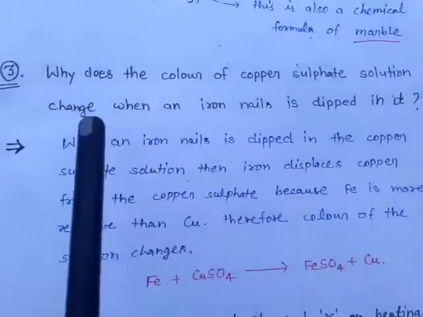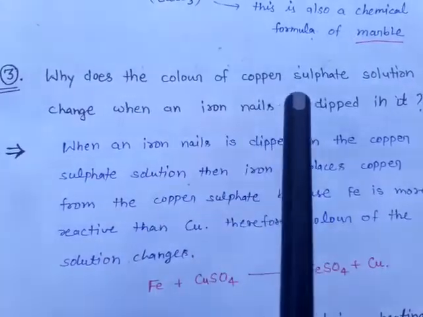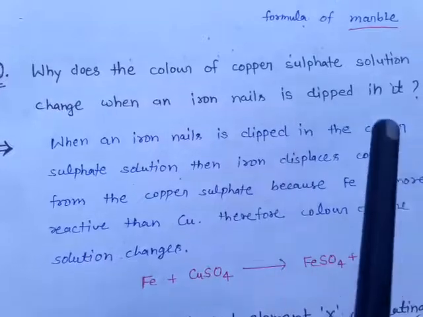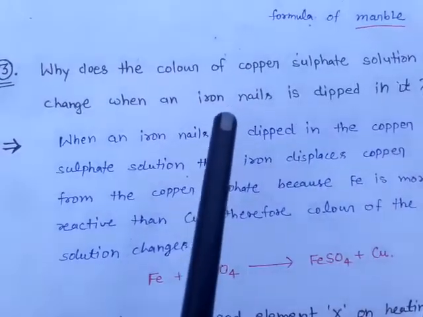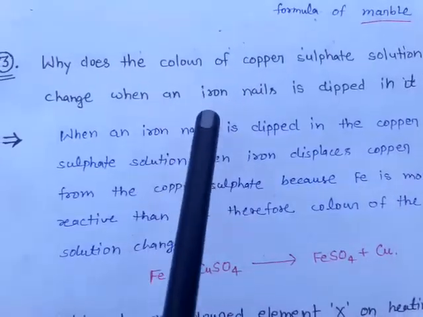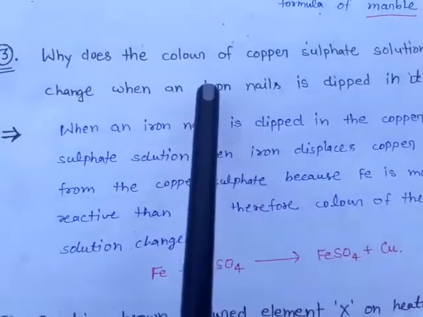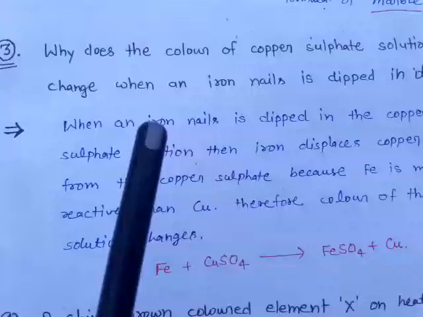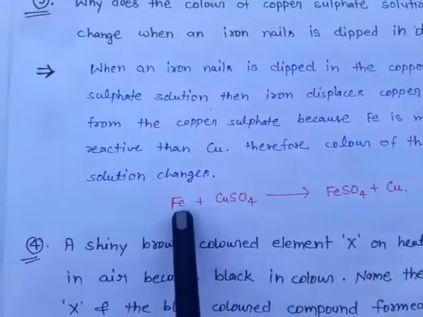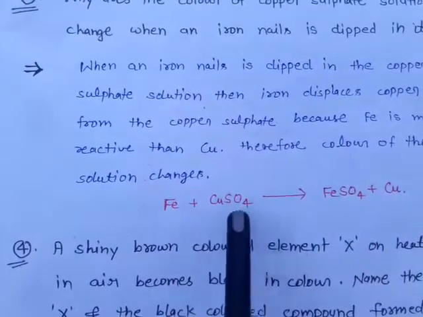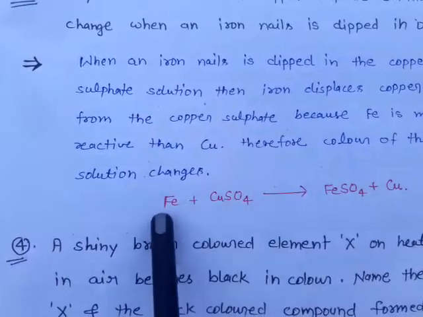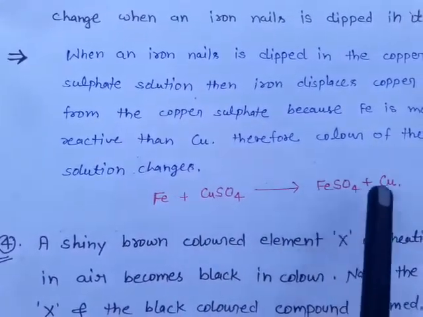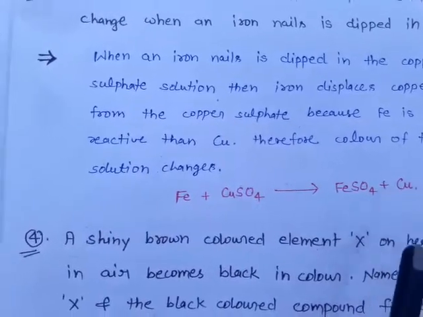Now our question is why the color of copper sulfate solution changes when iron is dipped in it. Iron is more reactive than copper, so iron displaces the copper from copper sulfate solution, and so the color of the solution changes. Now the reaction is Fe plus CuSO4. Fe is more reactive than Cu, so it displaces Cu and forms FeSO4 plus Cu.